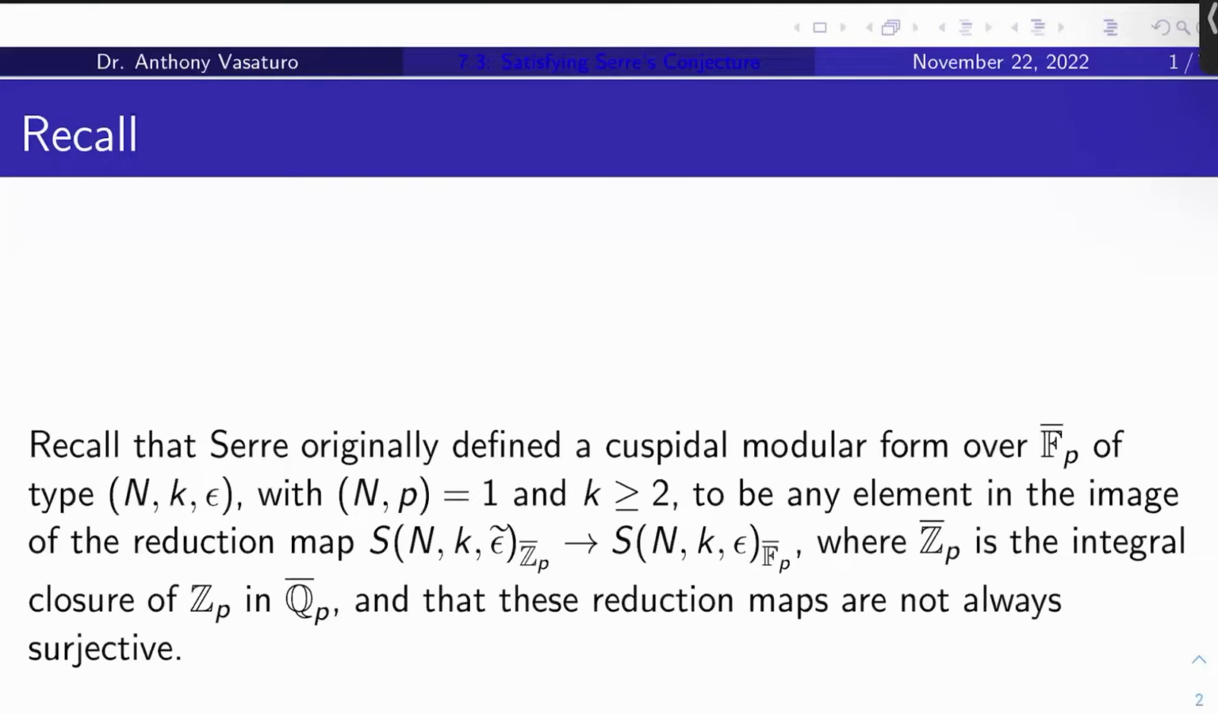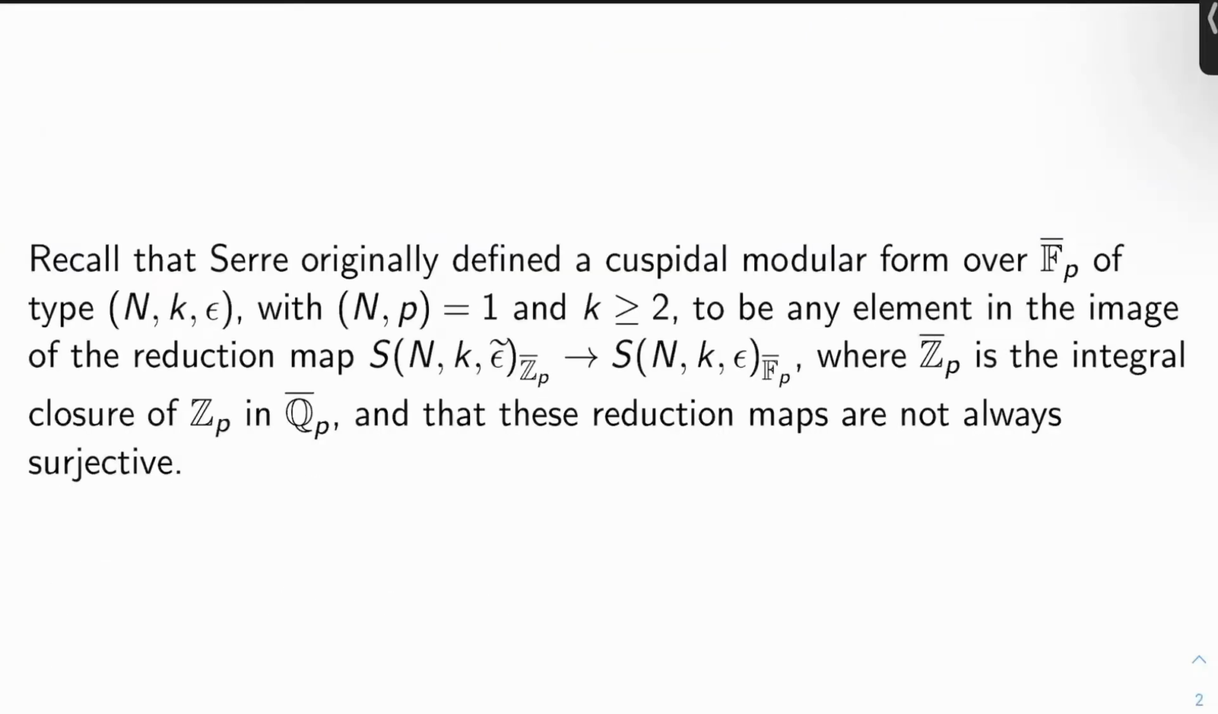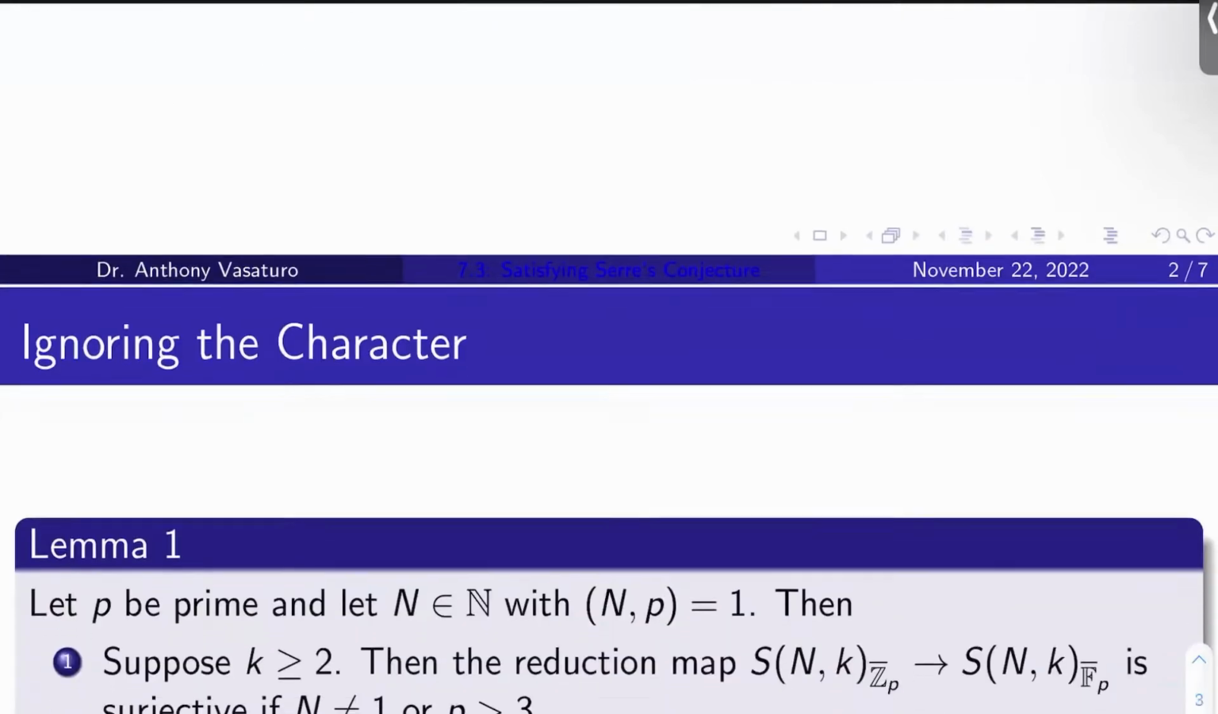Okay, so recall from last video that Serre originally defined a cuspidal modular form over F_p bar of type N, k, epsilon, with N and p coprime and k at least 2, to be any element of the image of the reduction map from the space S_{N,k,epsilon tilde} over Z_p bar to S_{N,k,epsilon} over F_p bar, where Z_p bar is the integral closure of Z_p in Q_p bar, and epsilon tilde was the Teichmuller lift of the character epsilon. Okay, and recall that Serre even acknowledged this definition wasn't going to work for his conjecture, ultimately because this map isn't always surjective. So that begs the question, when is this map surjective?